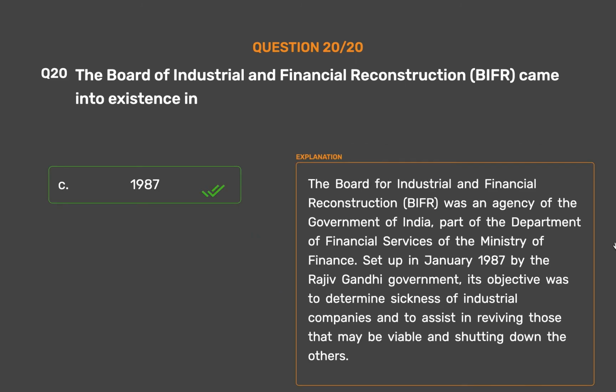The Board for Industrial and Financial Reconstruction, BIFR, was an agency of the Government of India, part of the Department of Financial Services of the Ministry of Finance. Set up in January 1987 by the Rajiv Gandhi government, its objective was to determine sickness of industrial companies and to assist in reviving those that may be viable and shutting down the others.